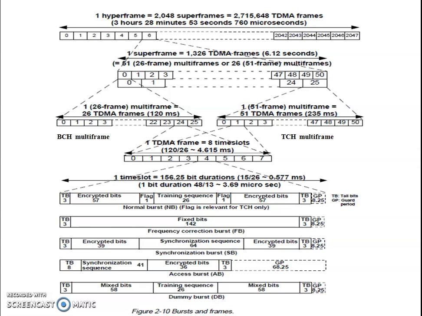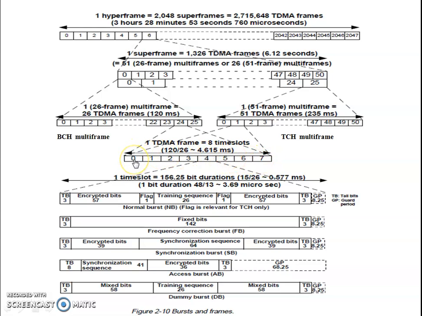This is the time frame hierarchy, rather bursts and frames, that is used in GSM TDMA technology. So dear students, you have to just focus over here first. This is one time frame, which comprises 8 different users with different time slots.